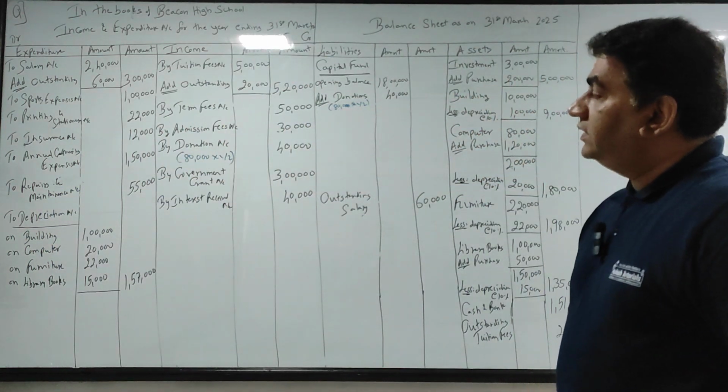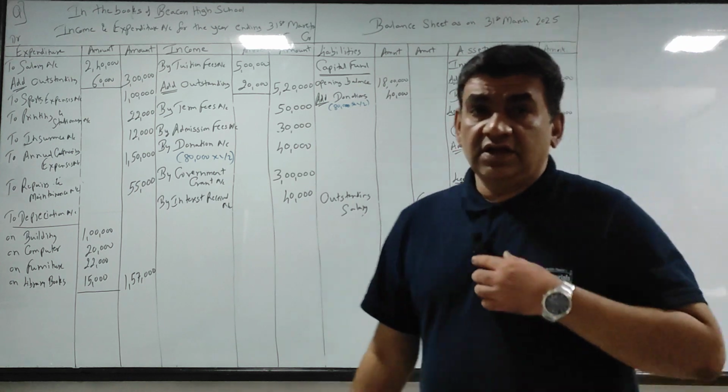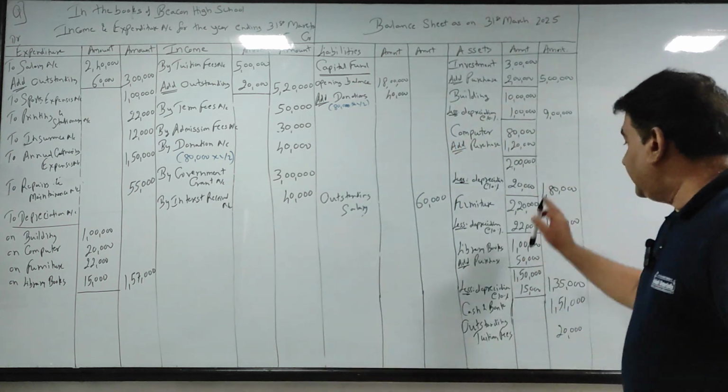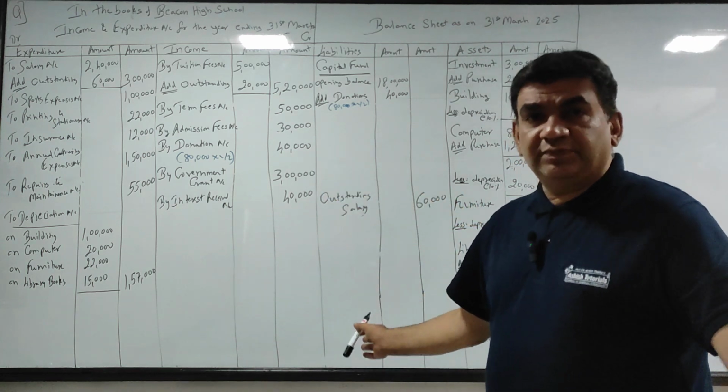120, 122, so 142, 157. Got it? So I deducted from the assets and debited income and expenditure.